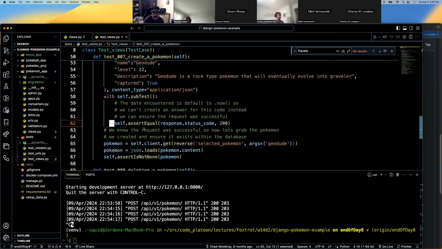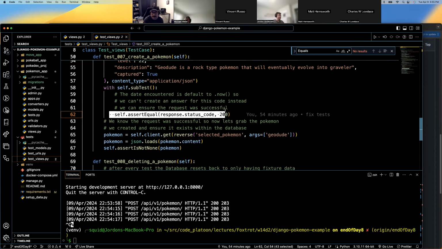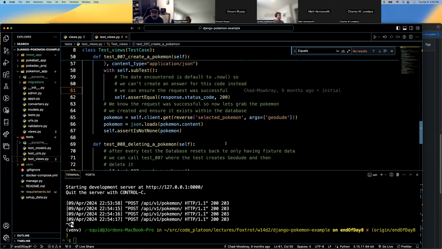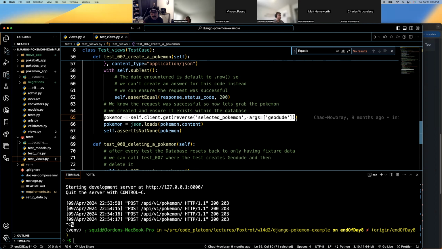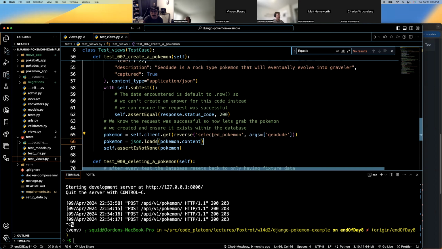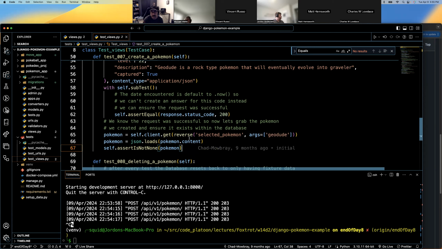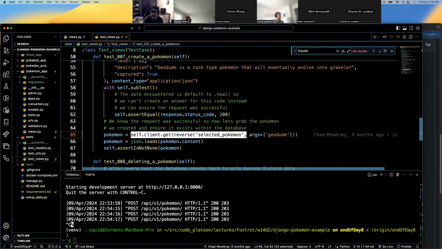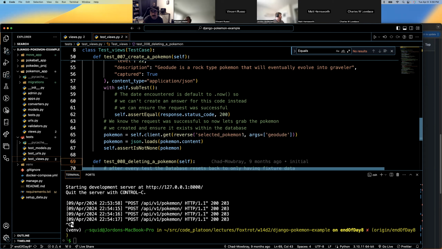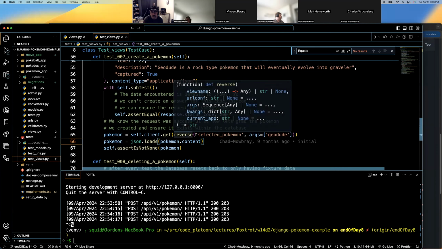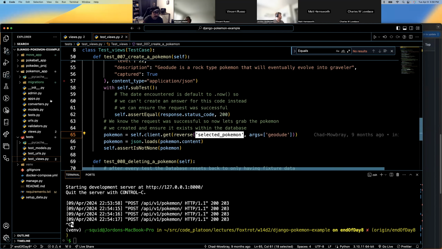In the subtest, you're going to assert equal. This is pretty much just verifying the status code is a 200, and that it's not no Pokemon. So it's performing a lookup for this Pokemon. Basically, since we created a Pokemon named Geodude, this is going to reverse search through the selected Pokemon, offering it the Geodude argument.